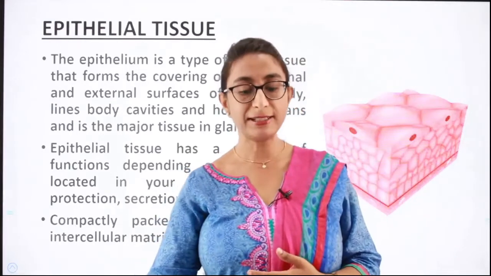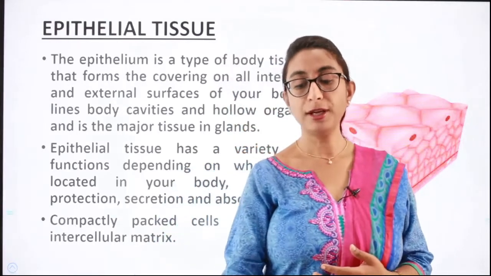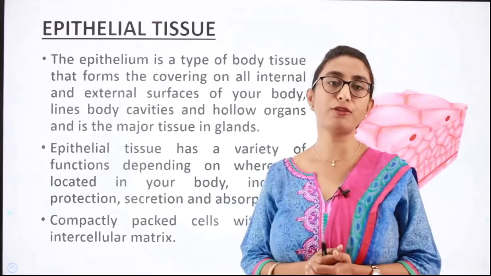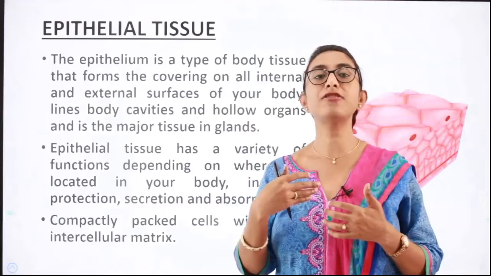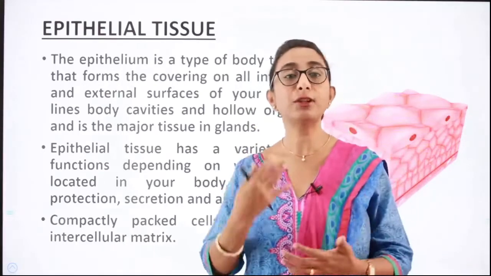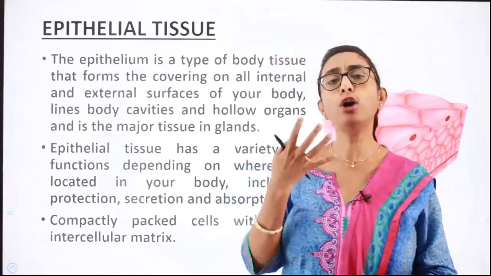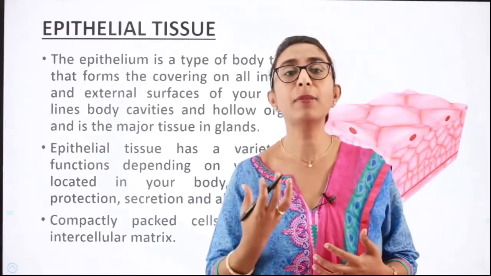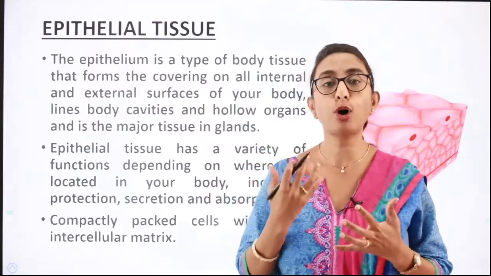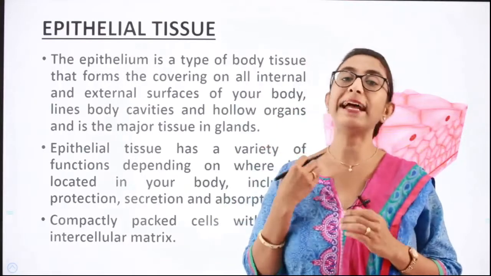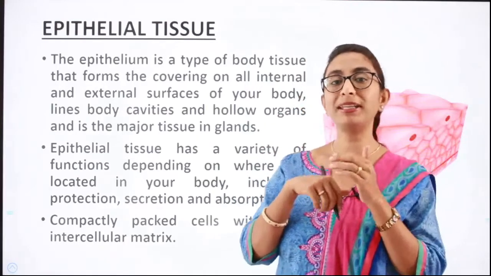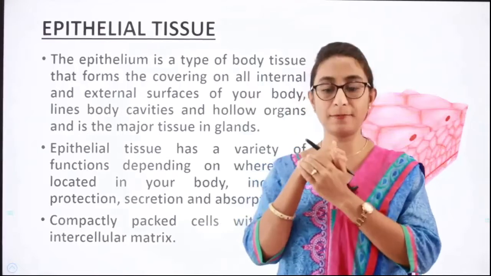Epithelial tissue is a type of body tissue that forms the covering on all internal and external surfaces of the body. So in most of the internal surfaces, in the hollows, and even in the body cavities like the thoracic cavity, and in hollow organs like the stomach, the small intestine, the large intestine, all these organs have hollows, isn't it? So there you can find a lining of epithelium. You can also find a lining of epithelium on the surface, that is the skin, right?